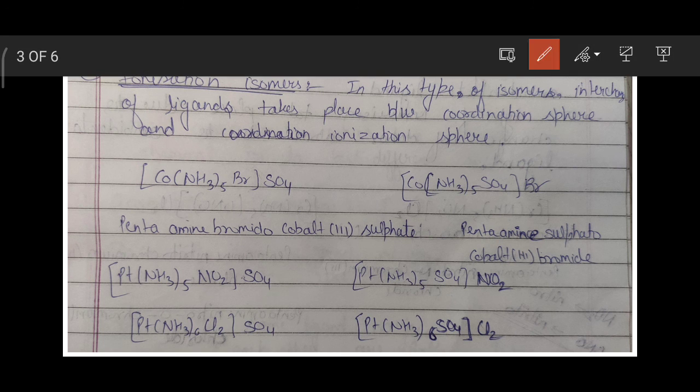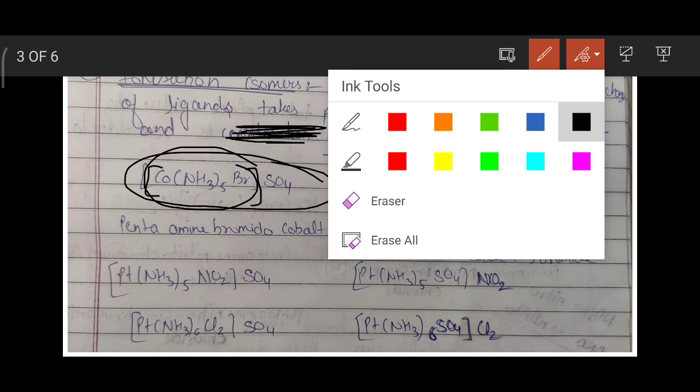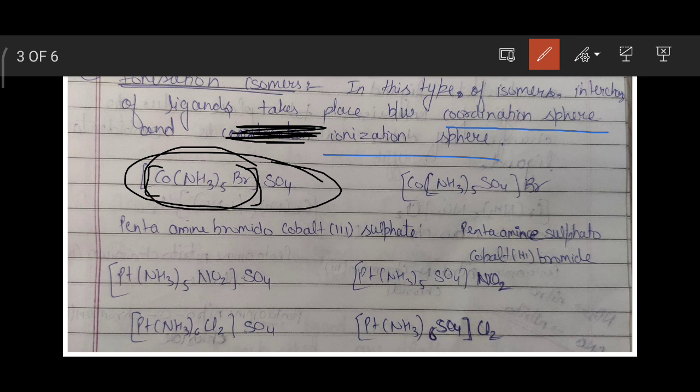Please make a note. We have two different terms: coordination sphere and ionization sphere. What is the coordination sphere? As you can see from this example, we have a square bracket. Whatever is inside the square bracket forms the coordination sphere, and what is outside forms the ionization sphere.